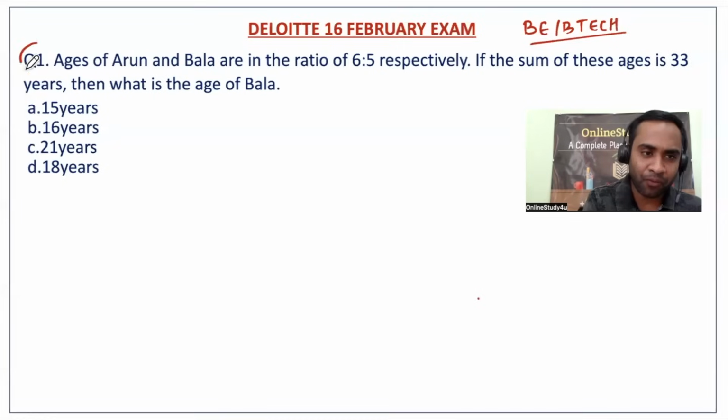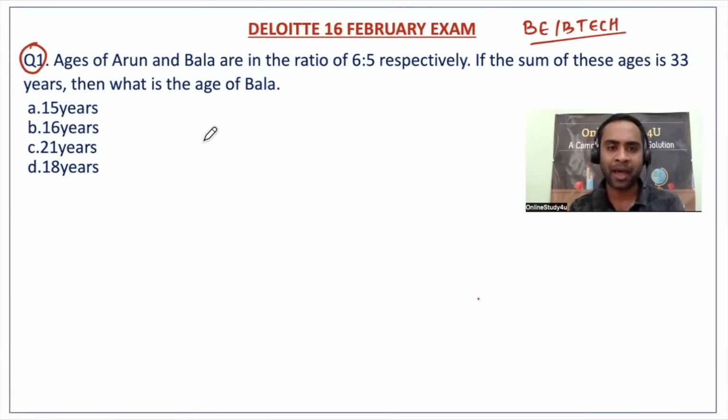Now, question number one. Ages of Arun and Bala are in the ratio of 6 is to 5 respectively. If the sum of these ages is 33 years, then what is the age of Bala? So the age of Bala will be a multiple of 5. Option A will become the correct answer. So this problem was damn easy, right? You just have to see and tick.